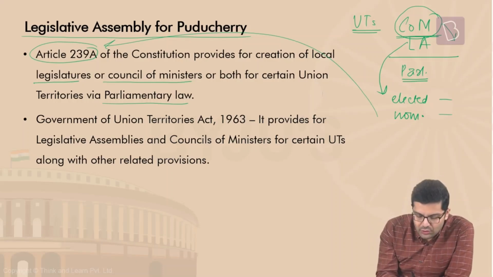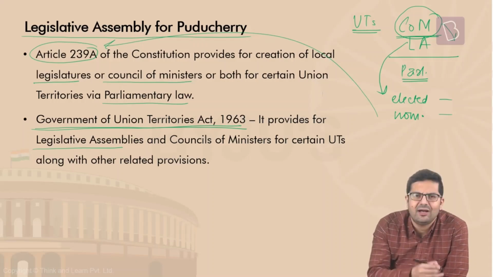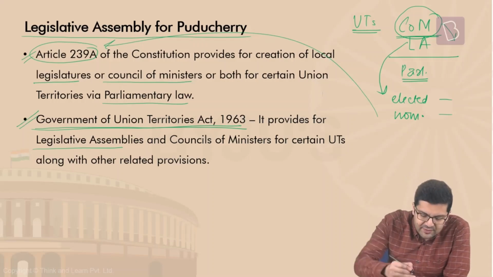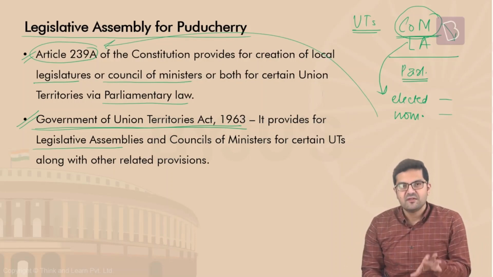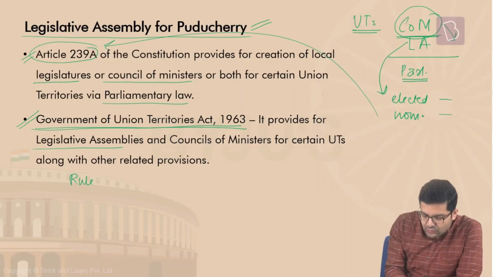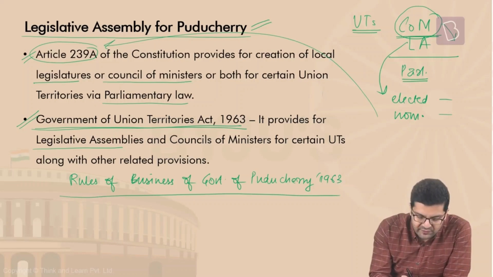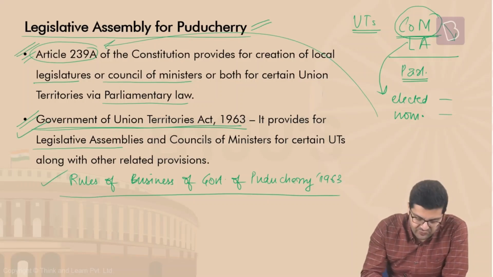Apart from this, there is also a law called the Government of UT Act 1963. It provides for legislative assemblies and council of ministers for certain UTs along with the related provisions. So this and this, these two are the provisions in place through which we have a legislative assembly for Puducherry. Now, apart from this, there are also rules of business. Rules of business of the government of Puducherry of the year 1963, which were passed in the month of June.